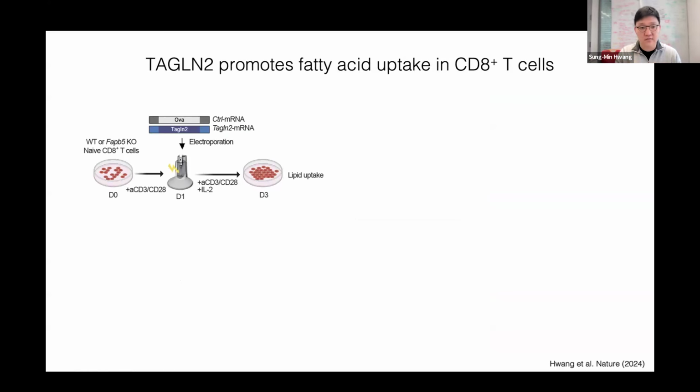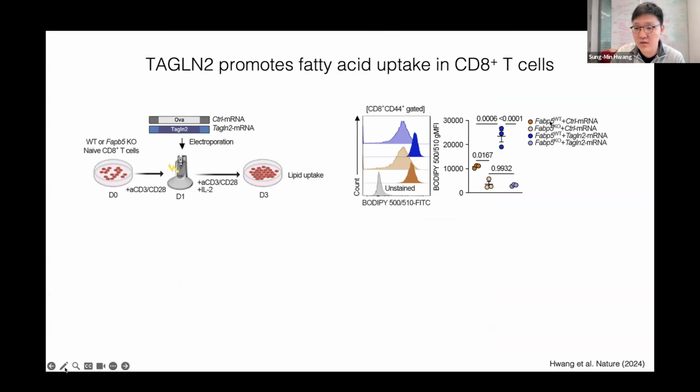And the next question is then, is this Transgelin2 really regulating the fatty acid uptake in these T cells? So we actually use wild-type versus FABP5 knockout T cells, and we overexpress Transgelin2. And we found that FABP5 knockout T cells actually reduce the lipid uptake. However, when we overexpress Transgelin2 in FABP5 wild-type T cells, they actually promote the lipid uptake. However, in FABP5 knockout T cells, even if we overexpress Transgelin2, they cannot rescue the lipid uptake. So this suggests that Transgelin2 indeed depends on FABP5 for lipid uptake.